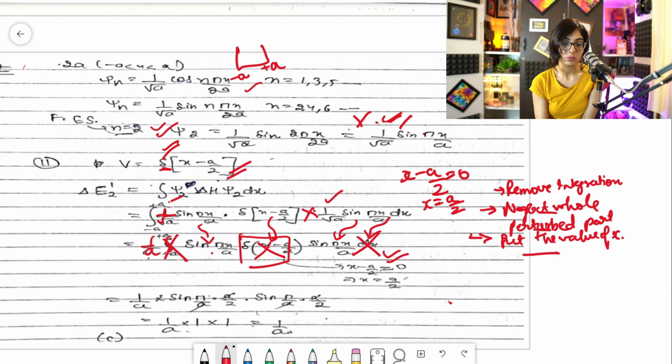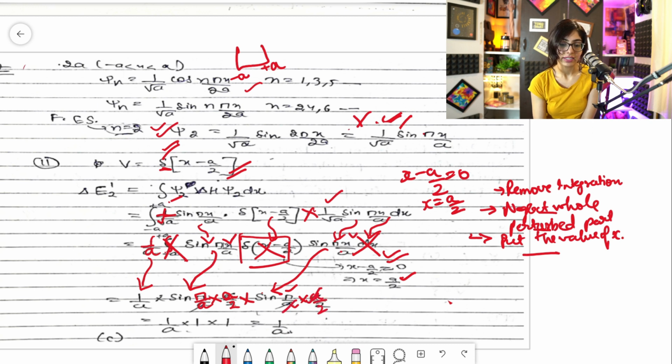So this is remaining, 1 by a. So I have written 1 by a into sine pi x by a. So I have written pi by a into x. So what is the value of x? That is a by 2. So I'll put a by 2, and now again sine is there, so I will put sine pi by a into x. So x is again a by 2.